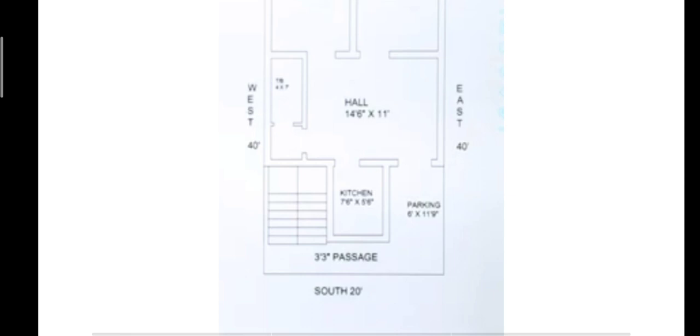So the house will be 40 into 20 feet. And why have we made it on a small paper? We have made this plan on a small paper because we cannot use a 40 feet paper to show the exact measurement of the house, because we cannot get 40 feet long paper. That is why on paper we make it small, but in reality, when we make this house, it will be a very big house on the ground.